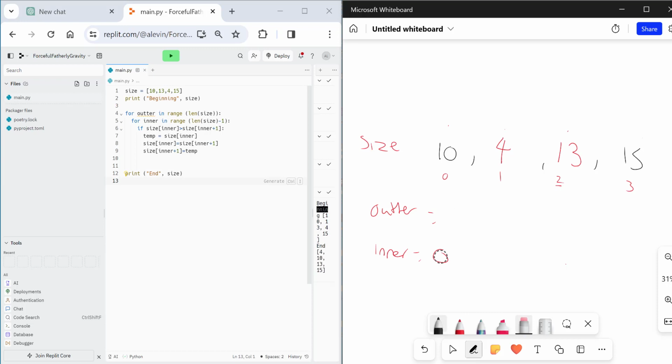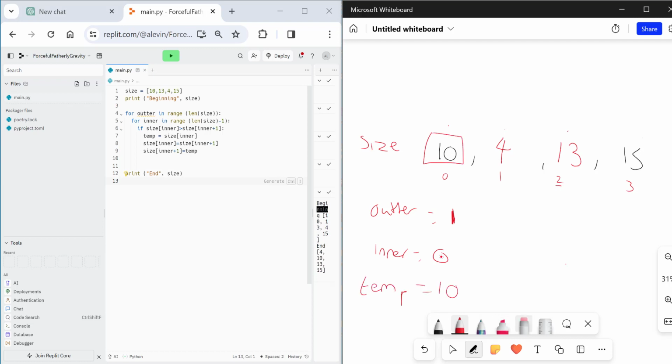Inner loop starts on 0 again. So we're now going to check if size inner, which is 10, is it bigger than inner plus 1, which is 4? Yes or no? Obviously, it's going to be yes. So what are we going to do with that?